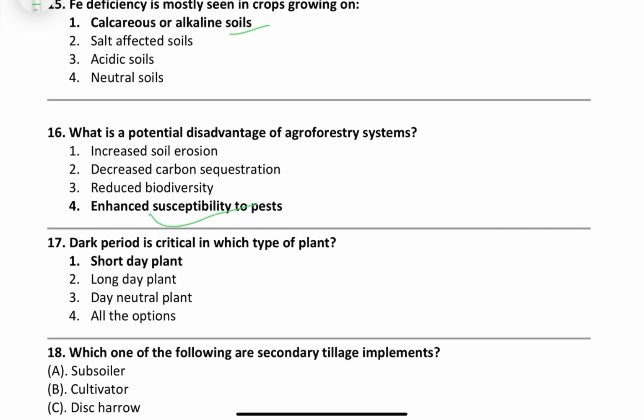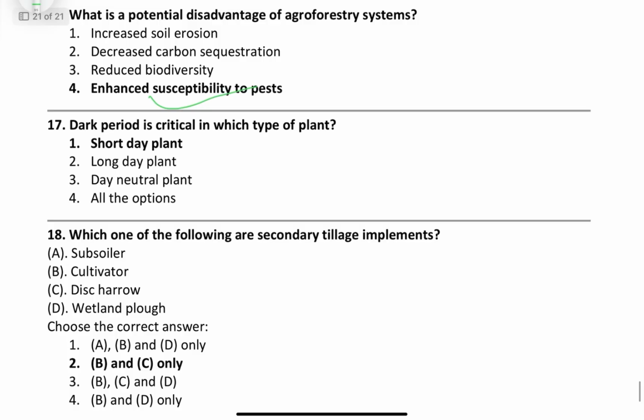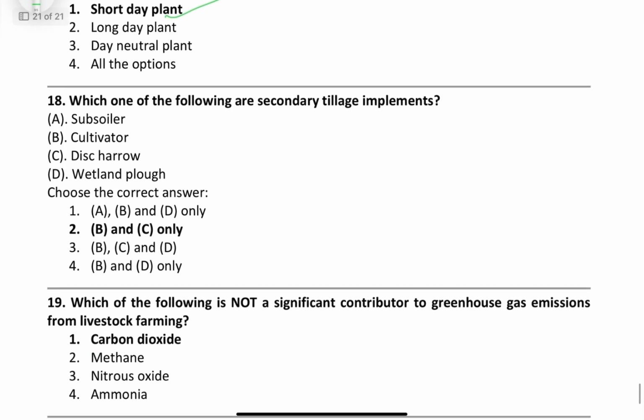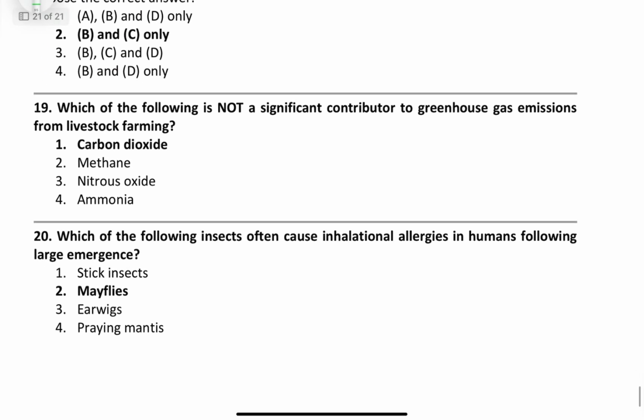Enhanced accessibility to pests. Dark period is critical in which type of plant? Short day plant. Which one of the following are secondary tillage implements? Cultivator and disc harrow. Which of the following is not a significant contributor to greenhouse gas emission from livestock? CO2. Which of the following insects often cause inhalation allergy? Mayfly.